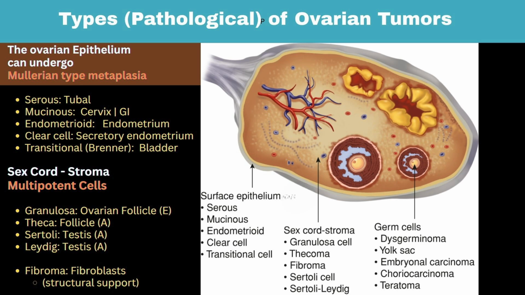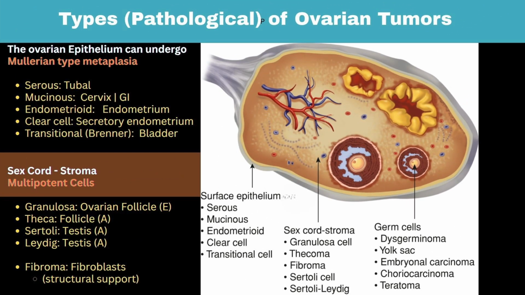Endometrioid, when they become like endometrium, and clear cell, when they specifically develop into secretory kind of endometrium. And when they become bladder-like epithelium, that is the transitional epithelium type, it is called transitional cell tumor, or more commonly the Brenner's tumor.